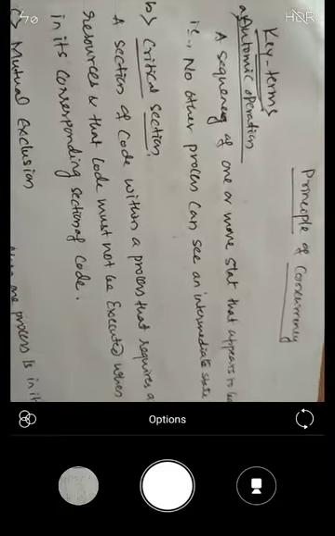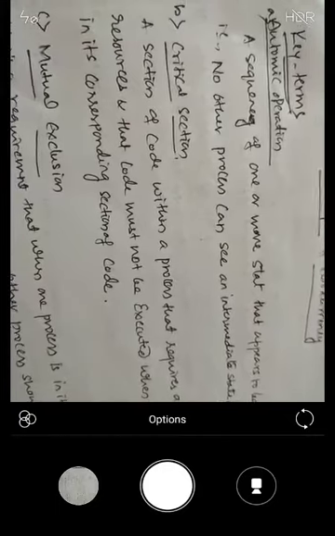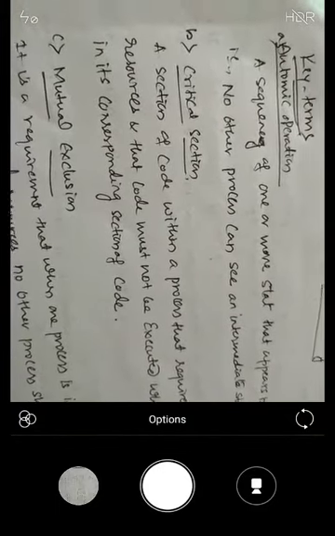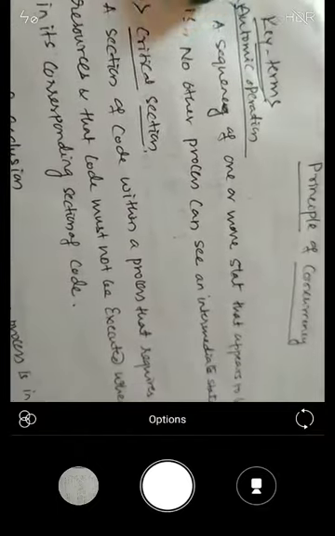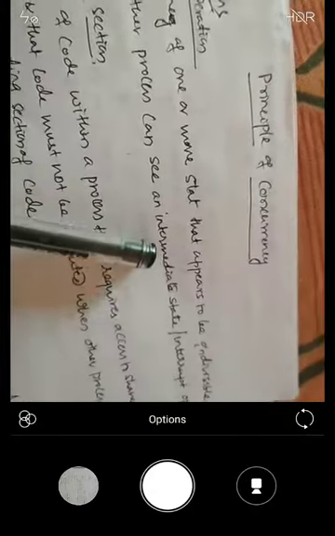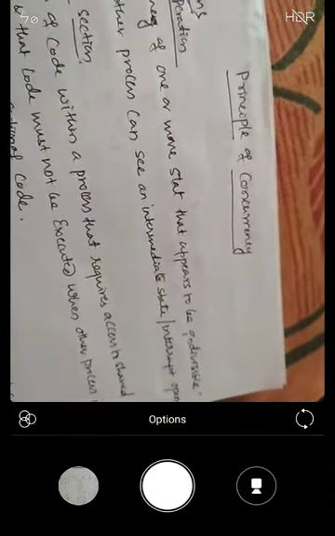In order to understand this in more detail, we should first go through some key terms that are essentially required. The first key term is the atomic operation. Whenever we talk about the execution of any particular program, an atomic operation is a sequence of one or more statements that appear to be indivisible, and no other process can see an intermediate state or interrupt the operation. So the flow of the program is undisturbed, which is what we call an atomic operation.